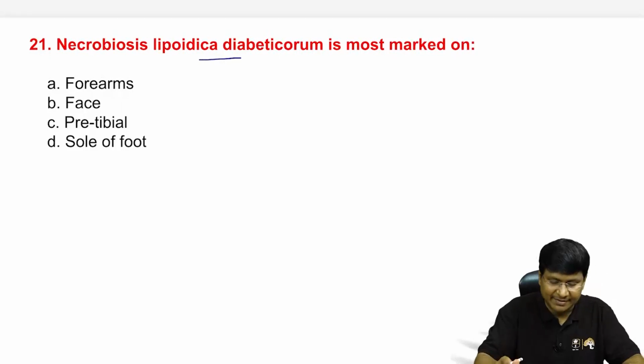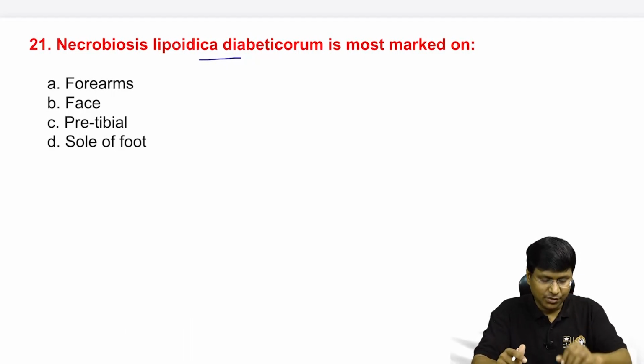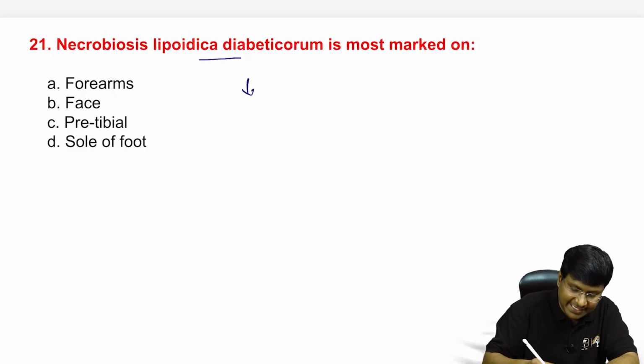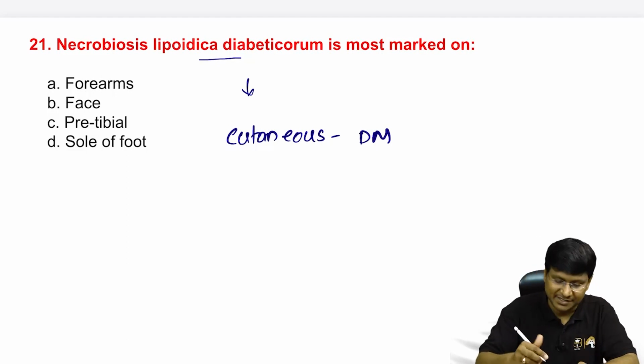Necrobiosis lipoidica diabeticorum is most marked on forearms, face, pretibial, sole of the foot. So necrobiosis lipoidica diabeticorum is a cutaneous manifestation that you observe in patients with diabetes mellitus.